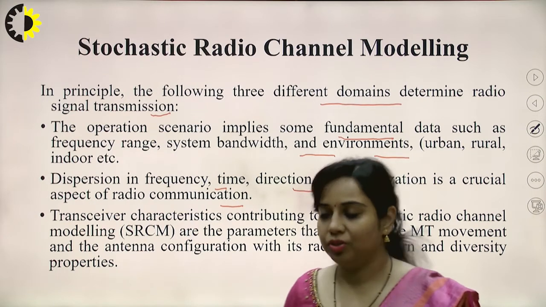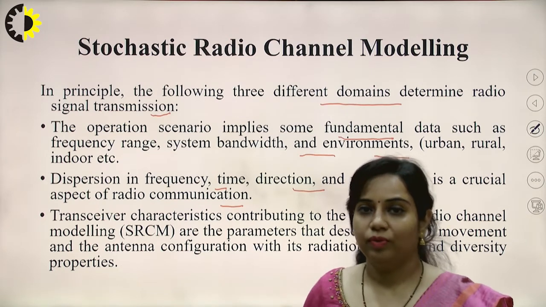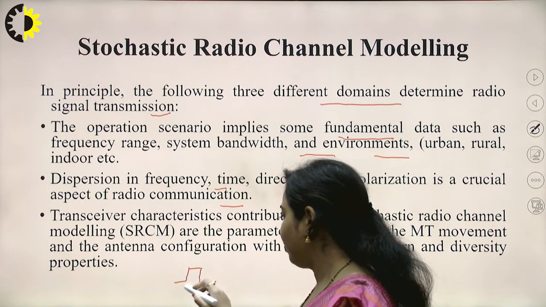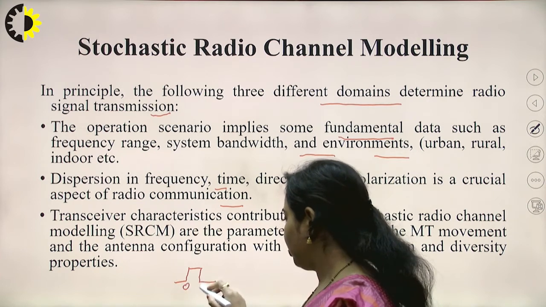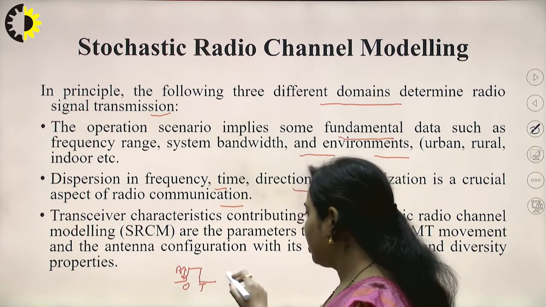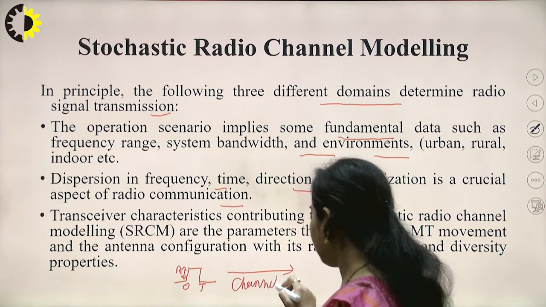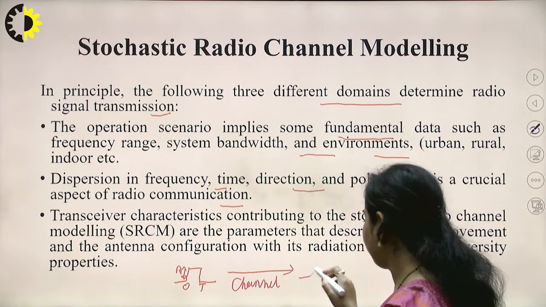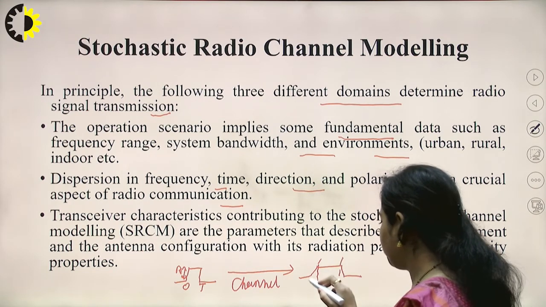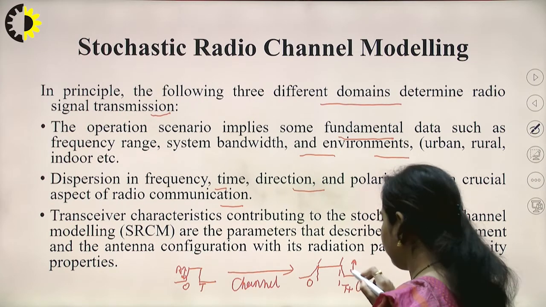Now, what is dispersion? Dispersion is basically the spreading of the pulse whenever it travels over a longer distance. Let's say I have transmitted this square wave that has a duration from 0 to t, and its amplitude we can consider any amplitude, that is A. After traveling over a channel, it will disperse due to the effect of noise. So you can see that this part has been dispersed. So this will be 0 to t plus tau and its amplitude will be equal to A.